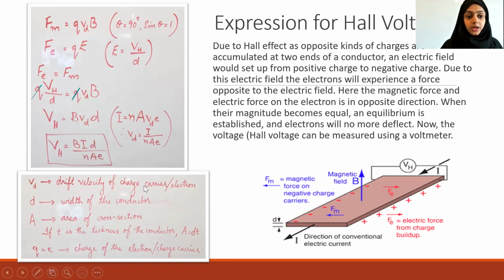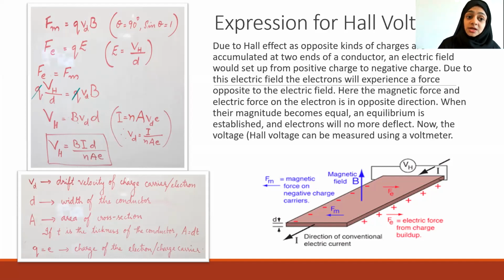Okay. So now we already learned that Fm, the force due to the magnetic field, is Q into V into B. Here I have represented it as Vd because it is drift velocity. We already learned that when current passes through a conductor, the average velocity of the electrons is called the drift velocity. So it is the average velocity of the electrons which are moving.